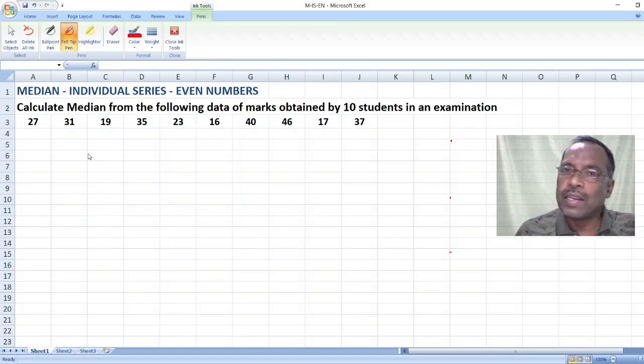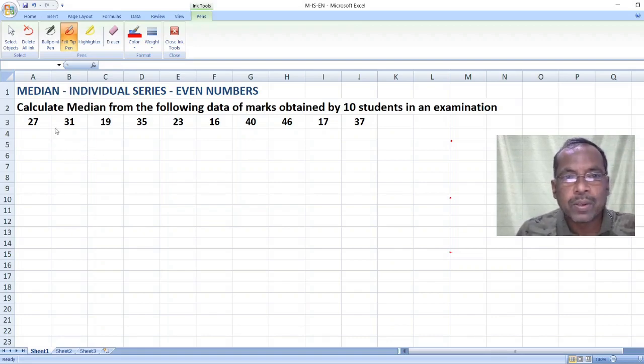ఈరోజు మనం మీడియన్, ఇండివిజువల్ సిరీస్, ఈవెన్ నంబర్స్, సరి సంఖ్యల్లో మీడియన్‌ను ఎలా కనుక్కోవాలనే విషయాన్ని నేర్చుకోబోతున్నాం. In the last video you have learned how to find out median in individual series under odd number method. Now you are going to learn median in even numbers method. Okay, my dear students, let us do the problem.